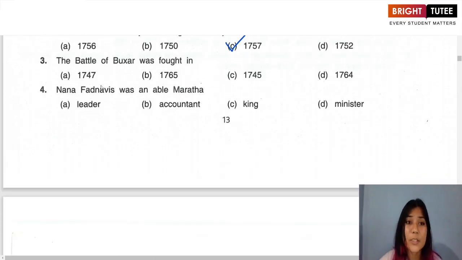The next question. The Battle of Buxar was fought in 1747, 1765, 1745, 1764. The correct answer is D, 1764.